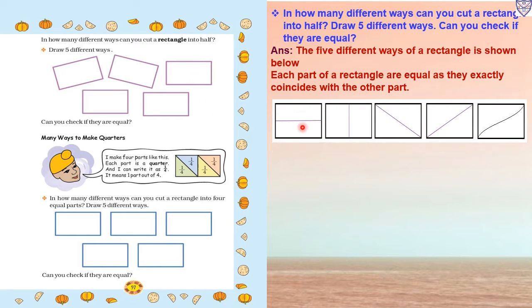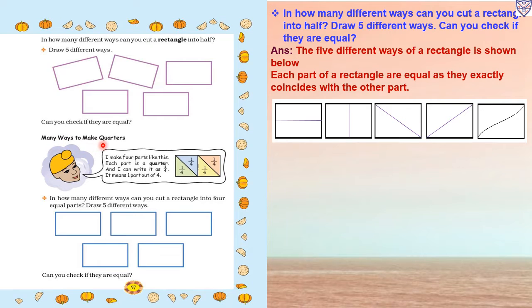See, the first one we will do in the middle of the rectangle. Then again we will draw a vertical line, and it will make a half. Then it is in the middle of the rectangle, and on this side we will draw a curve. So these are the 5 different ways of cutting a rectangle shown below, and they are also equal parts. Now, can you check if they are equal? Yes, they are equal parts.